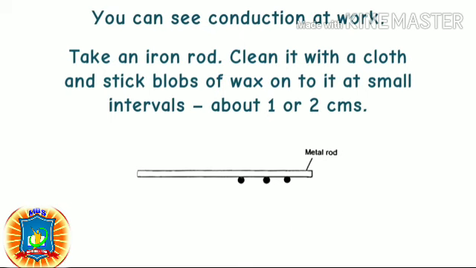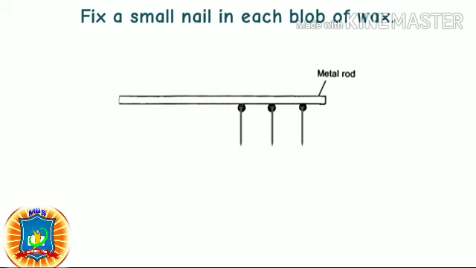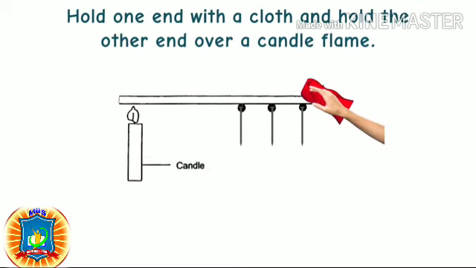Take an iron rod, clean it with a cloth and stick blobs of wax onto it at small intervals of about 1 or 2 centimeters. Fix a small nail in each blob of wax. Hold one end with a cloth and hold the other end over a candle flame.